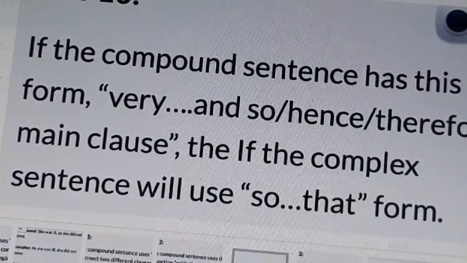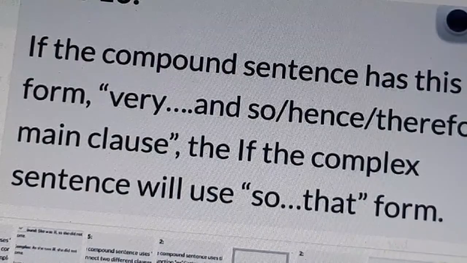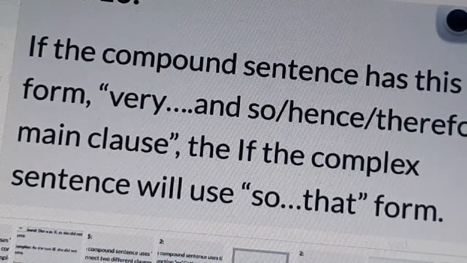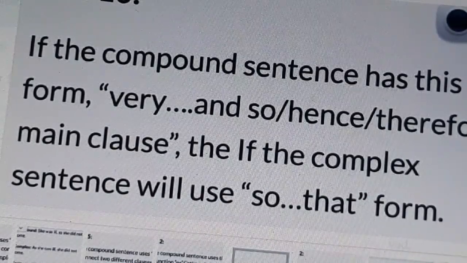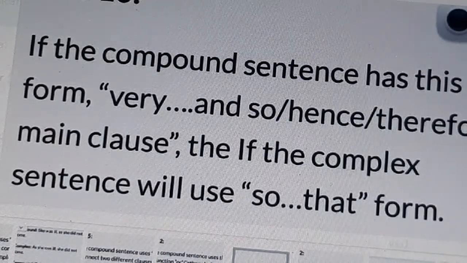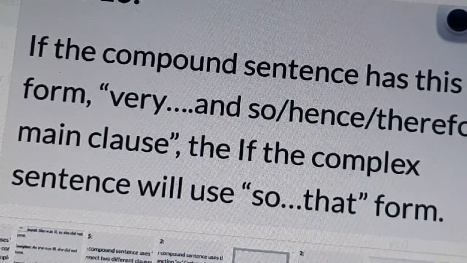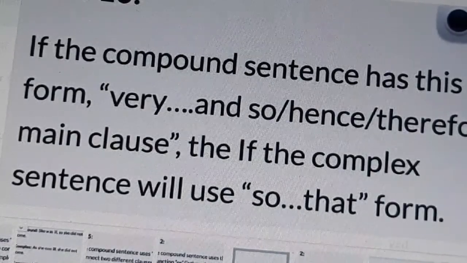Another rule: if the compound sentence has this form, very and so or hence or therefore plus main clause, the complex sentence will use the so that form.